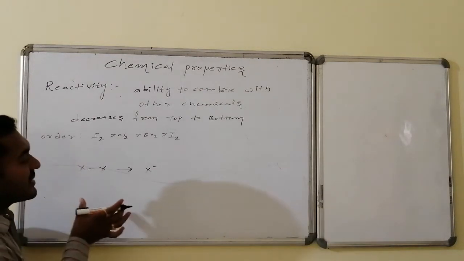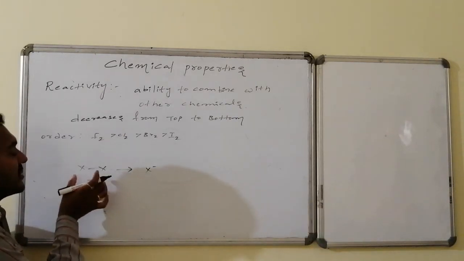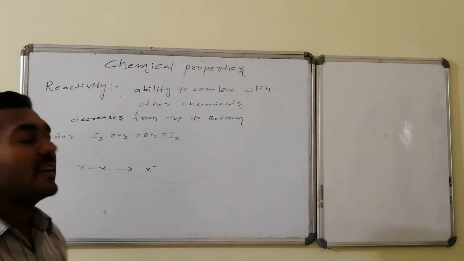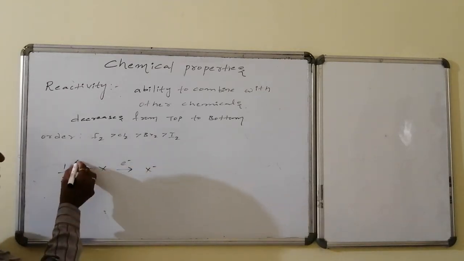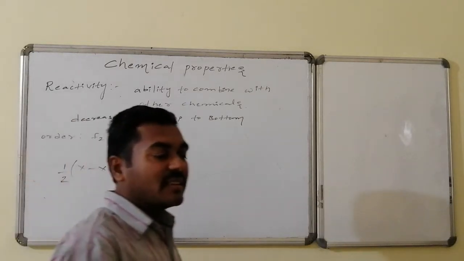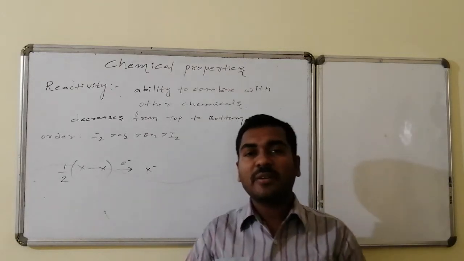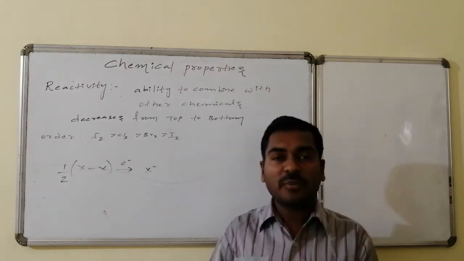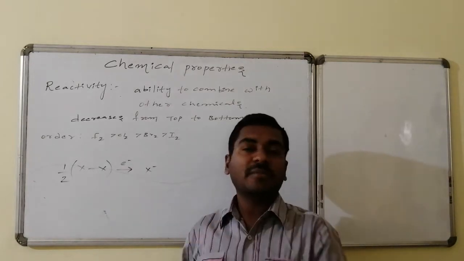This is the chemical reaction related to our reactant halogen. The halogen molecule is converted to halogen atom. The halogen atom takes up the electron and it will be converted to where? Halide ion, that is X minus, followed by electron. And this is for one atom we are writing. So therefore half of the halogen molecule after taking electron is converted to halide ion. This is the active part of the halogen molecule in general whenever it is involved in chemical transformations. That is, in chemical transformation, the halogen molecule is broken into halogen atom and the halogen atom takes up the electron and will be converted to halide ion.